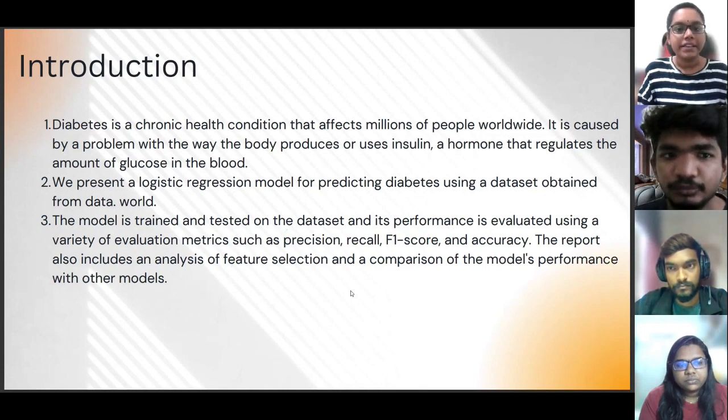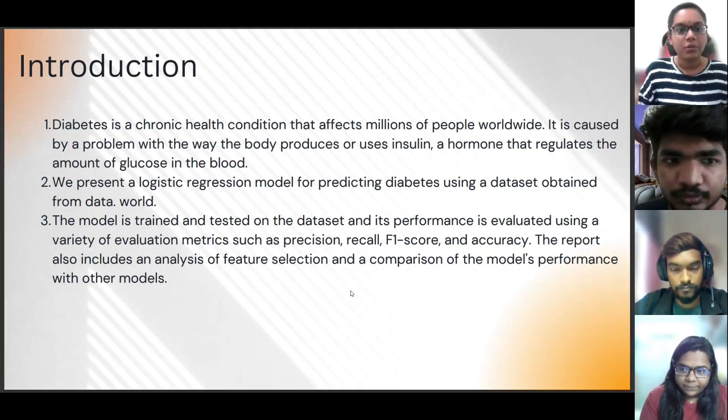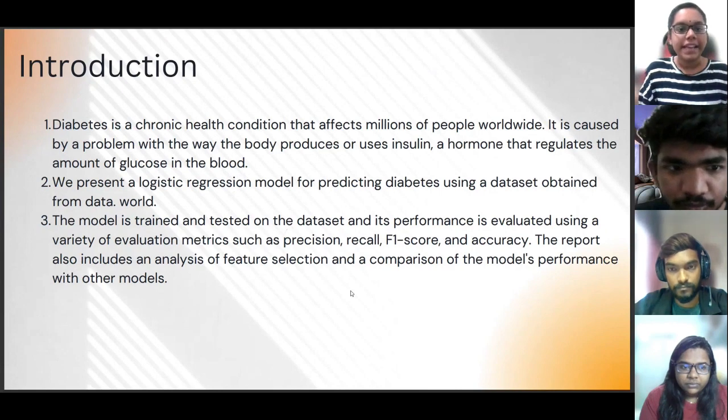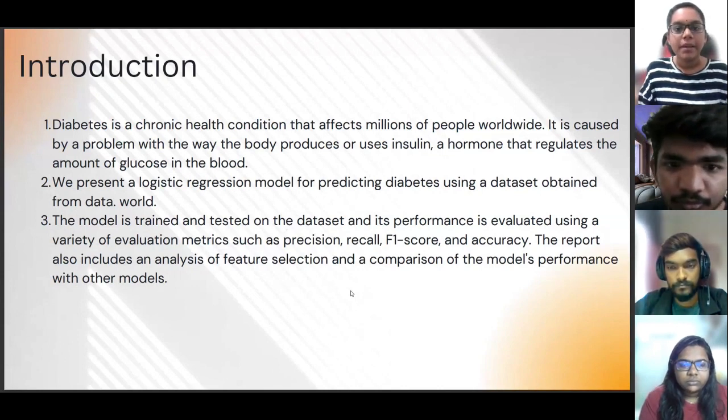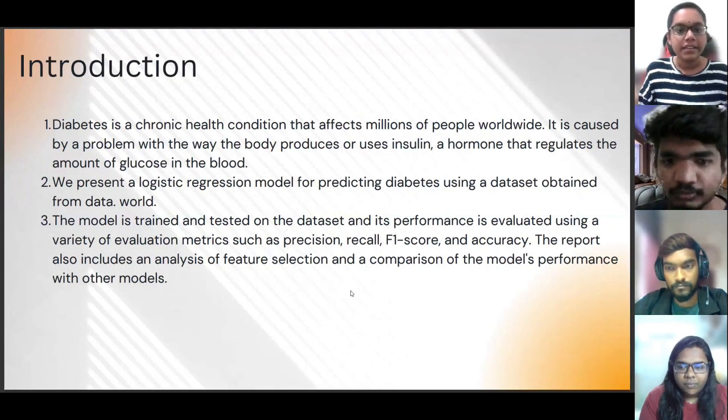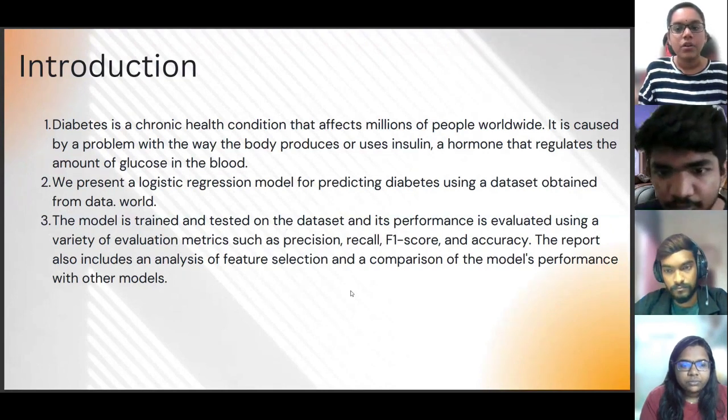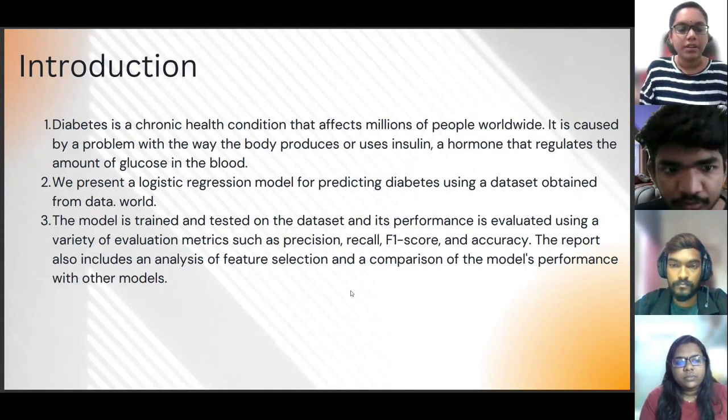We present a logistic regression model for predicting diabetes using a dataset obtained from data.world. The model is trained and tested on the dataset and is evaluated using a variety of evaluation metrics such as precision, recall, F1 score, and accuracy. The report also includes an analysis of feature selection and a comparison of the model's performance with other models.